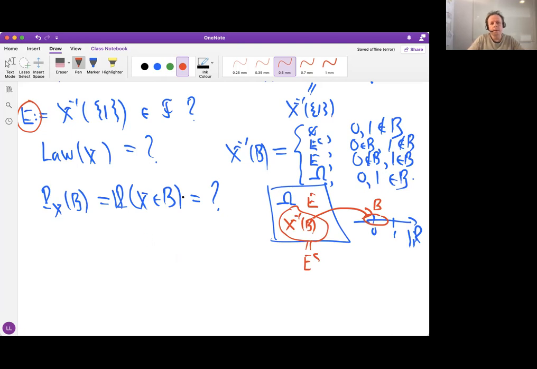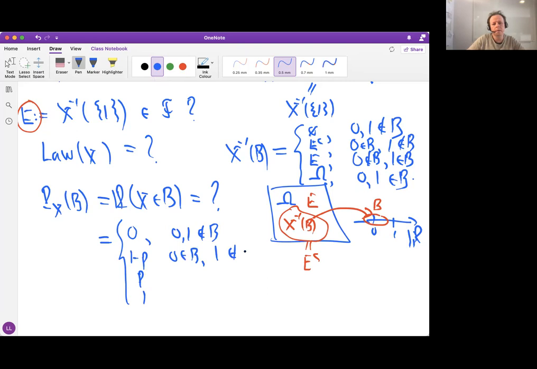Now what we can conclude about the law is that there are 4 cases: 0, 1 minus P, P, and 1. According to these 4 cases, this is the case where none of the values is in B, 0 in B and 1 not in B, 0 not in B and 1 in B, and if both values are in B, then we get 1 here.